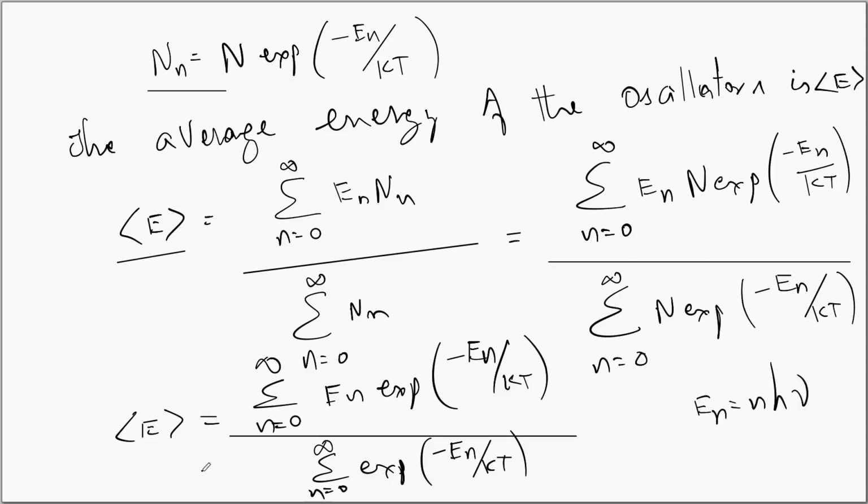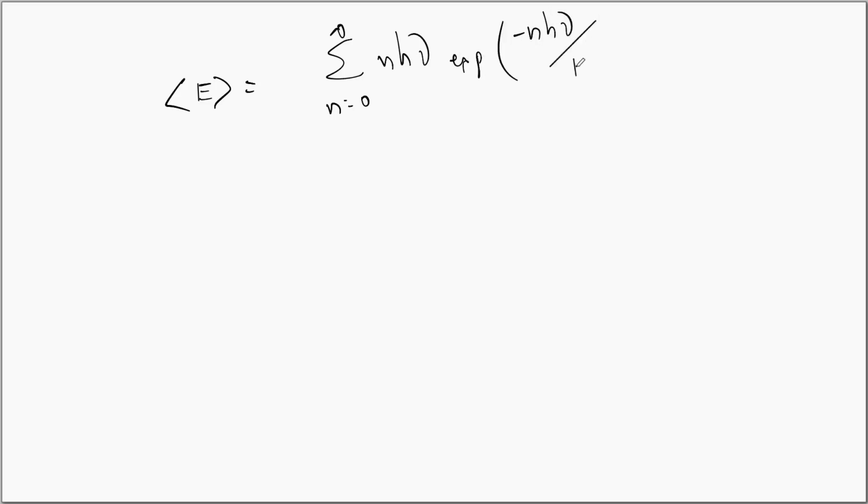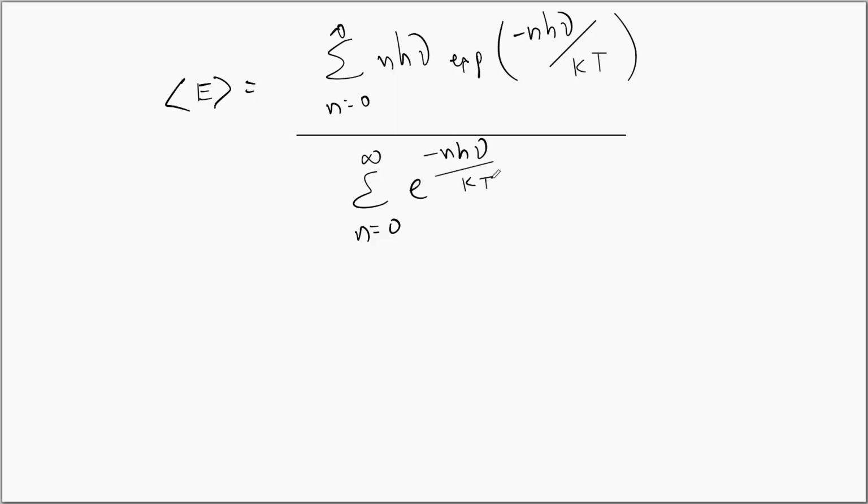This expression can be rewritten as average energy E is equal to sigma n is equal to 0 to infinity n h nu exponential minus n h nu upon kT divided by sigma n is equal to 0 to infinity exponential minus n h nu upon kT.